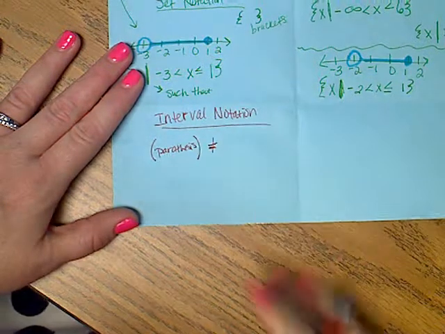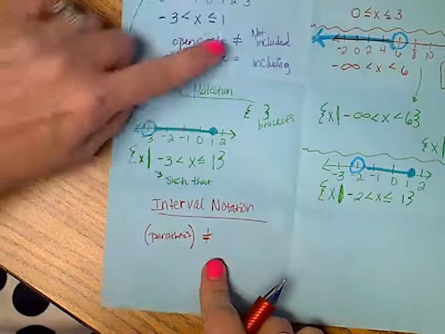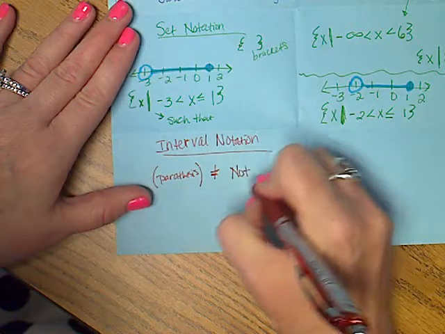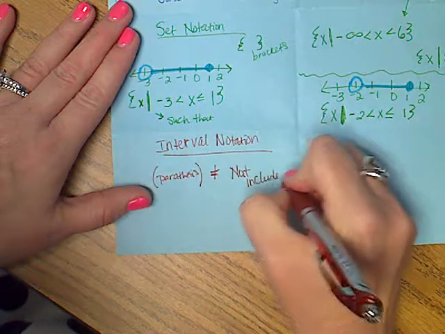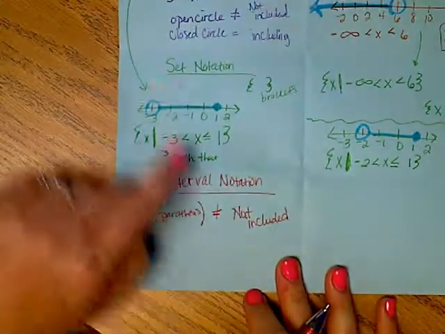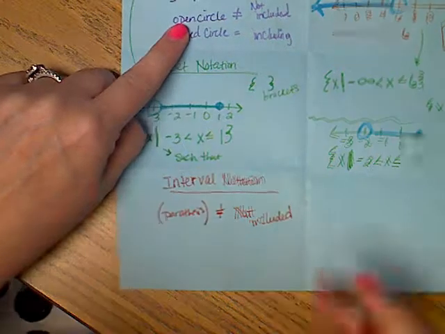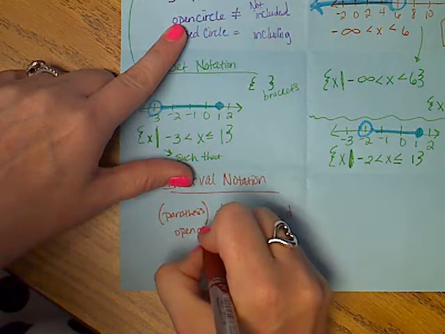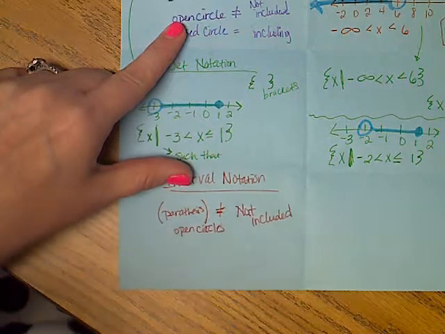Now, what you need to remember, not equal means it's not included. So we need to say not included. And remember, we're not equal up here when we have an open circle.